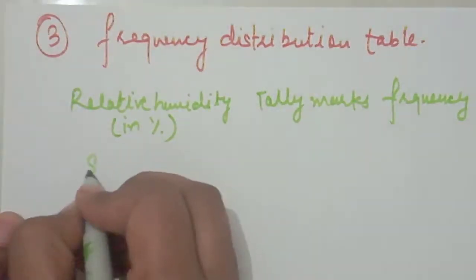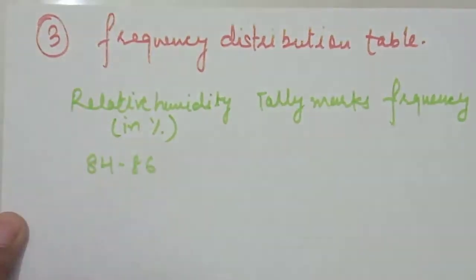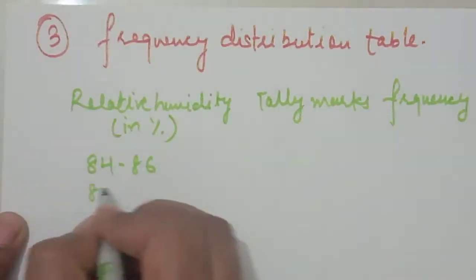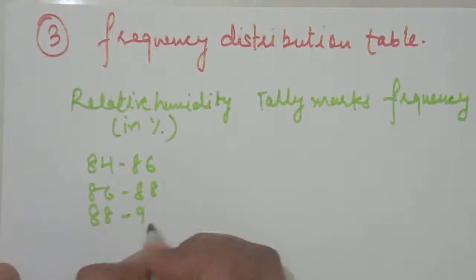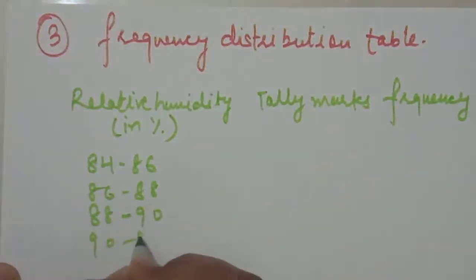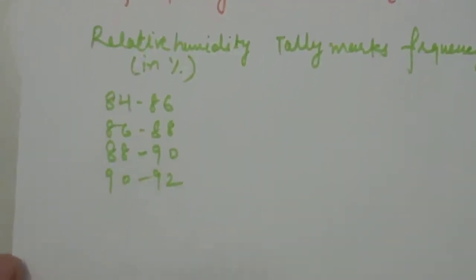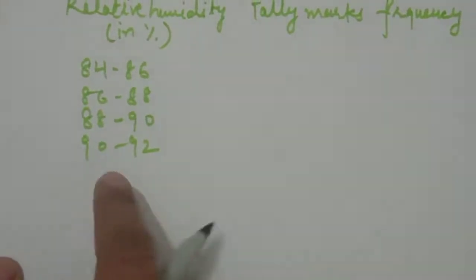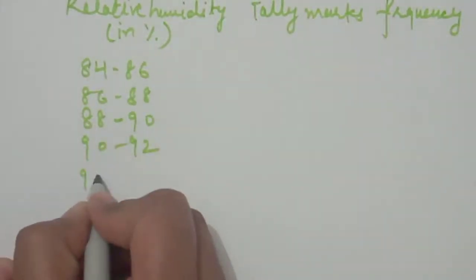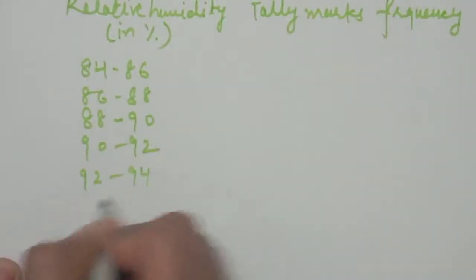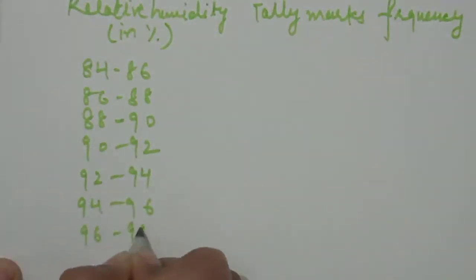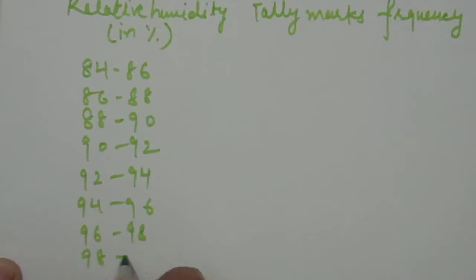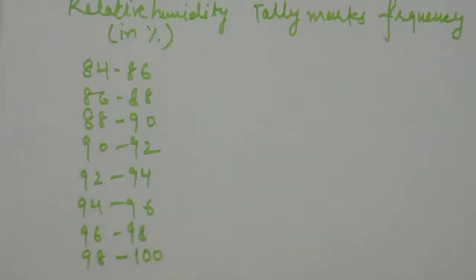So the first class interval which they gave is 84 to 86, then 86 to 88, 88 to 90, 90 to 92. When the numbers come, we will continue these class intervals: 94, then 96, then 98, and 98 to 100.